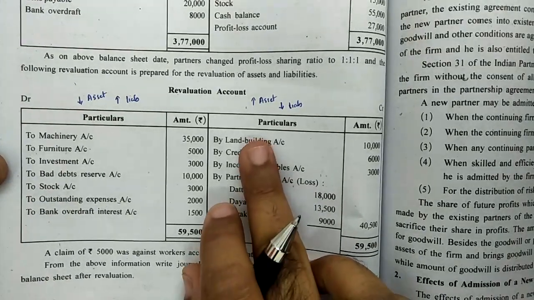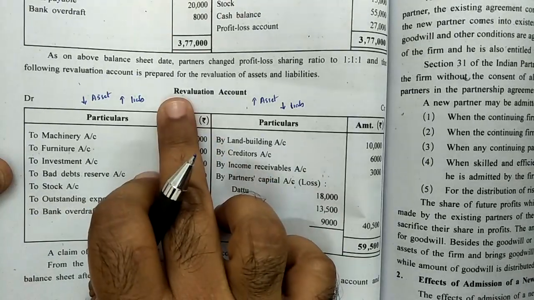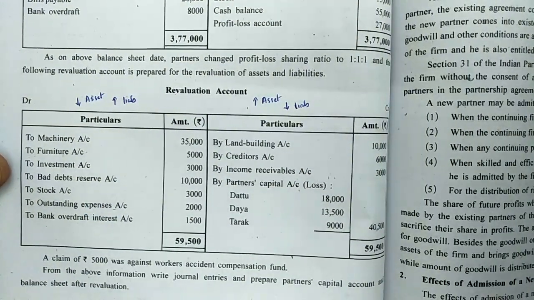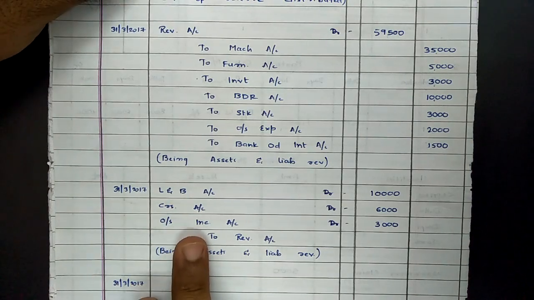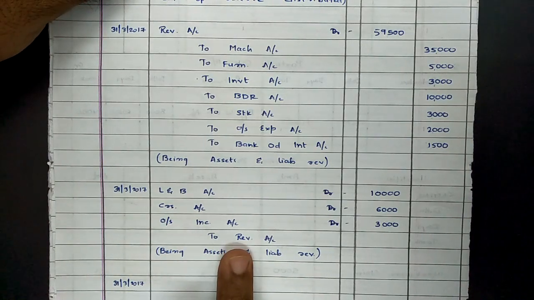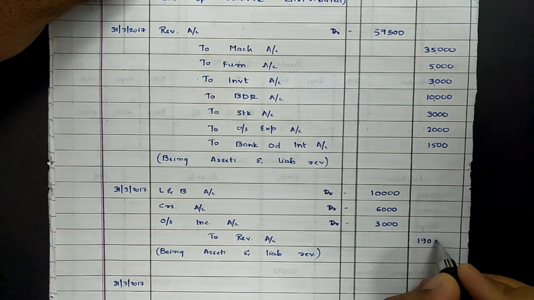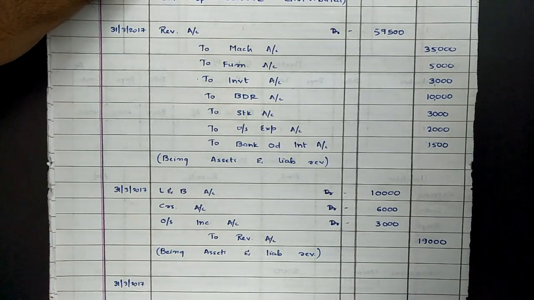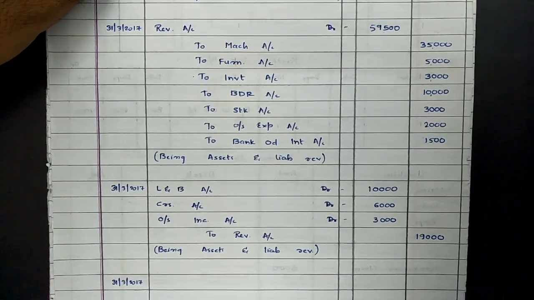So entry will be land and building account debit, creditors account debit, outstanding income account debit to revaluation account. So the entry could be written this way: land and building account debit, creditors account debit, outstanding income account debit to revaluation account, and total of debit, that is 19,000, will be on credit side of revaluation. On this basis, now we can ascertain the value of profit or loss on revaluation.